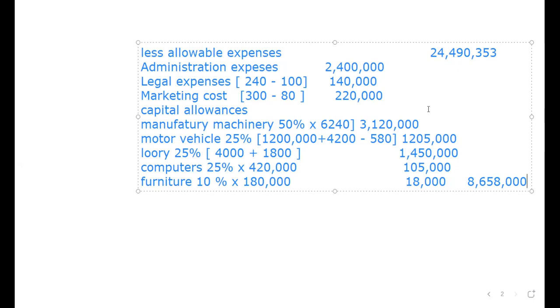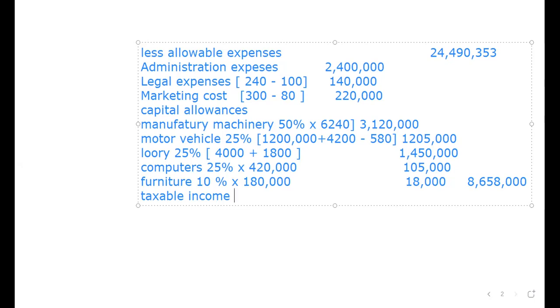So this 8,658,000 we subtract from 24 million to get the taxable income. We subtract 8,658,000 from 24,490,353.